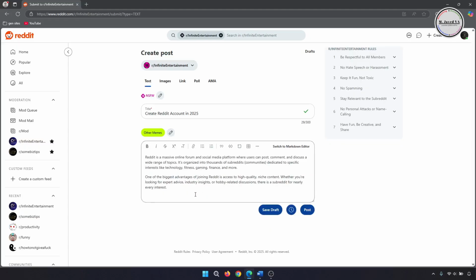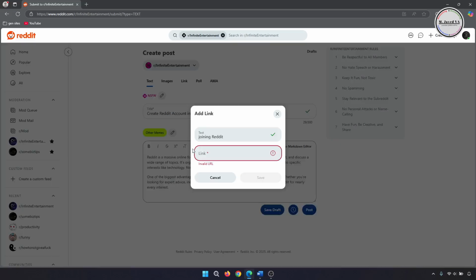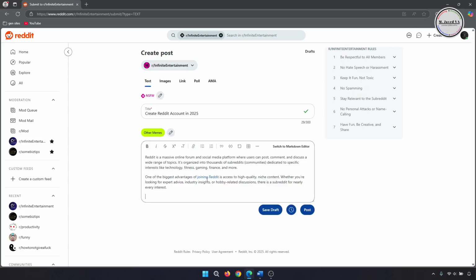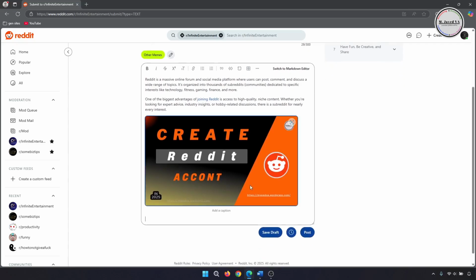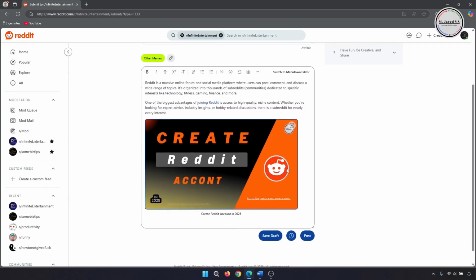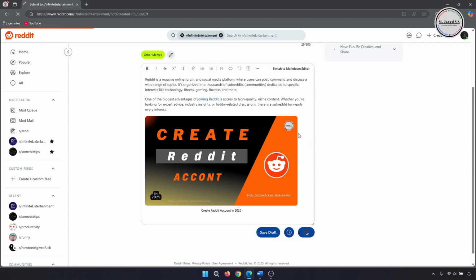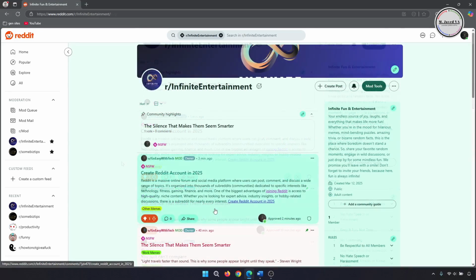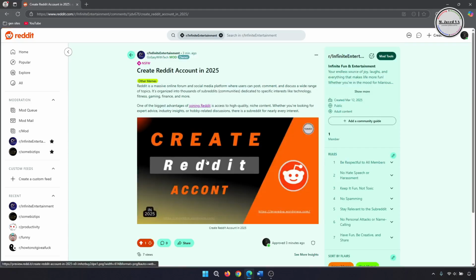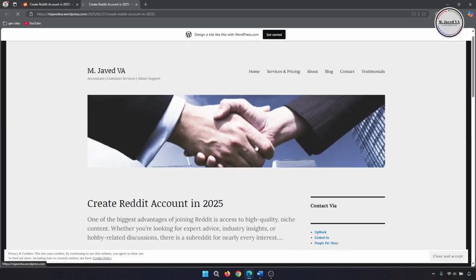Now just highlight the word or words where you want to embed your article link, and then click on this icon and add your article link here. Then click on Save. And here you can see that the article link has been embedded. Well, if you want, you can add an image too. Then click on Post to publish the post. And whenever someone clicks on the link, he will be led to the article page where he can read the full article.